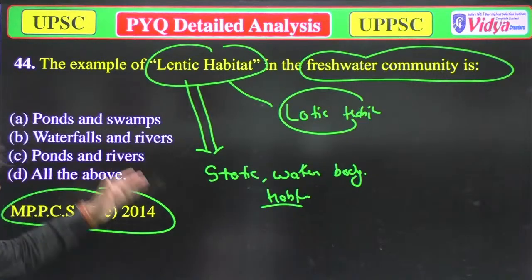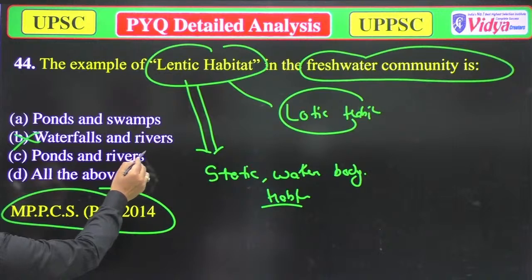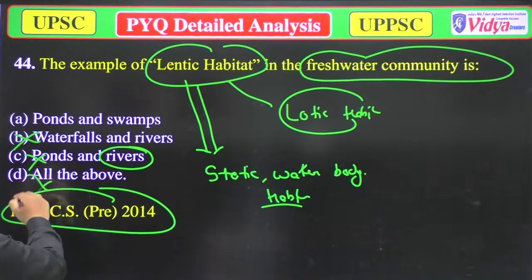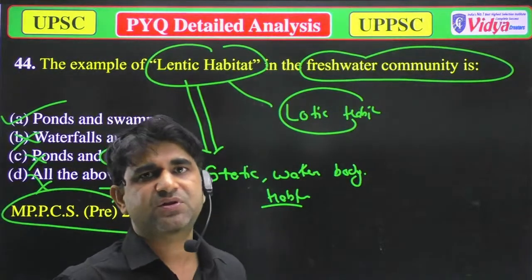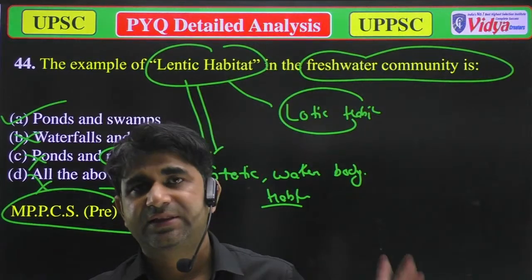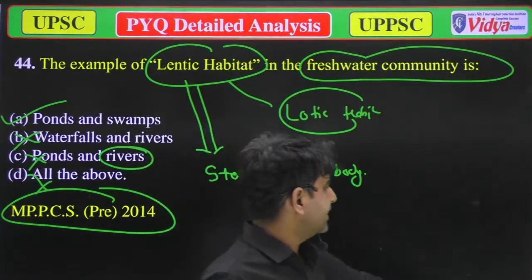So which have the static water body? A, ponds and swamps. B, waterfalls and rivers, this is incorrect. C, ponds and rivers, because rivers are not lentic, these are lotic, so it is wrong. Only option A is correct, ponds and swamps, because in ponds and swamps water is steady, water is static. So this type of habitat is known as lentic habitat. Now we'll move to the next question.